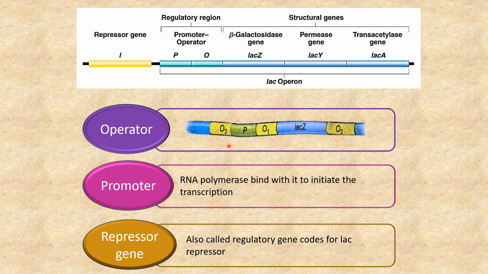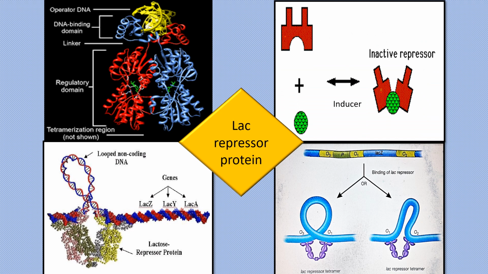Now next one is promoter. This is the site on the DNA to which the RNA polymerase binds to initiate the transcription process. Apart from that, it also contains repressor gene, or we can say the regulator gene I, which encodes for the LAC repressor protein. Let's talk about LAC repressor now.